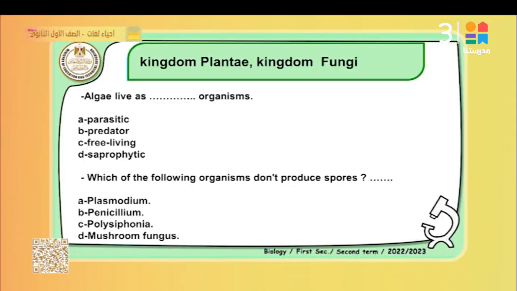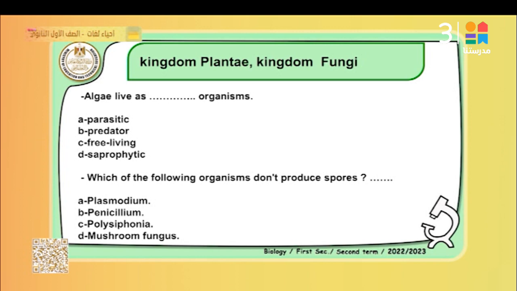Algae live as free living organisms. Parasitic means depending on another living organism; it is harmless, and it's called the host. No. Predators, as the lions. No. Free living organism, saprophytic. The best answer is free living organism, not saprophytic. Saprophytic is found in the fungus, a specific type of the bacteria. The best answer is free living organism.